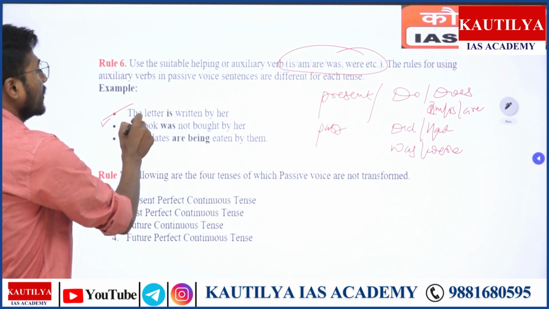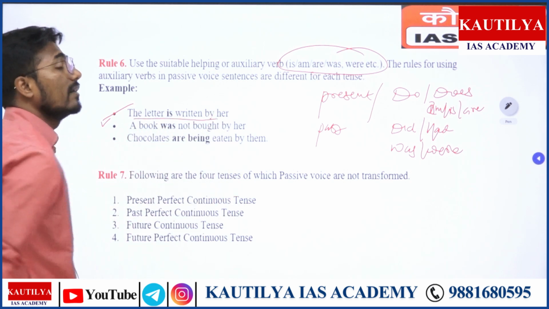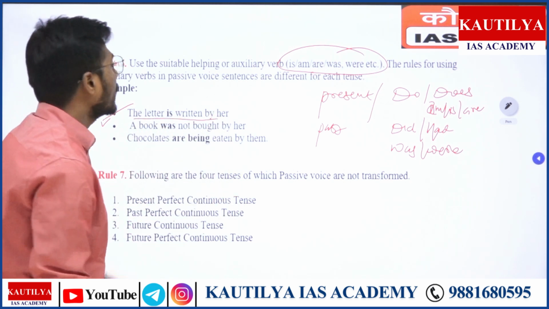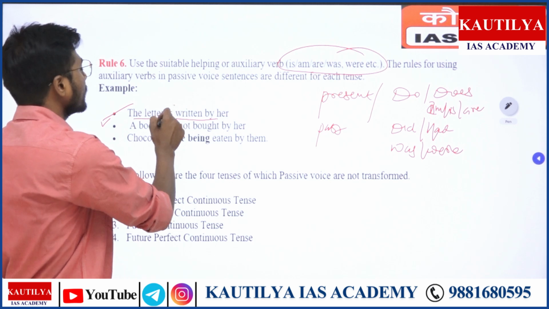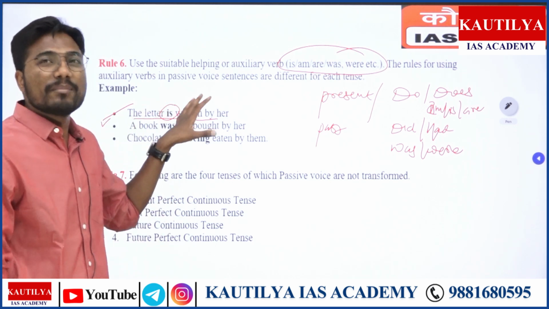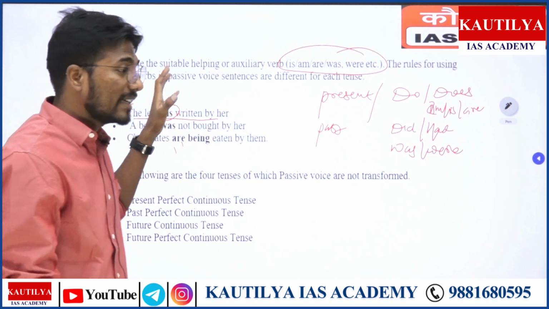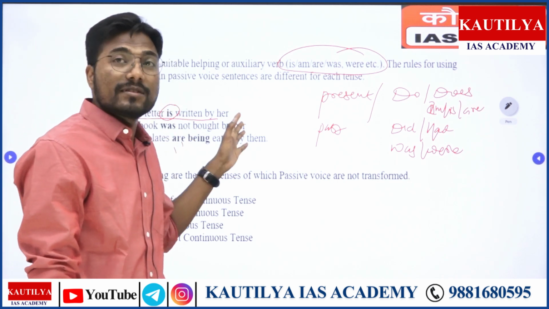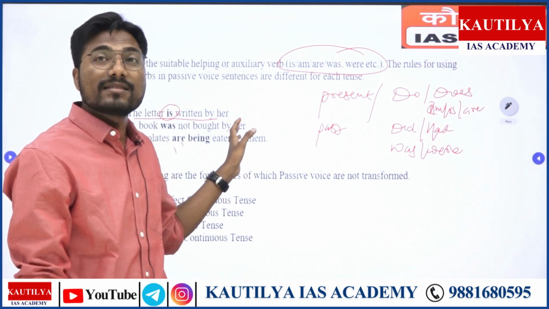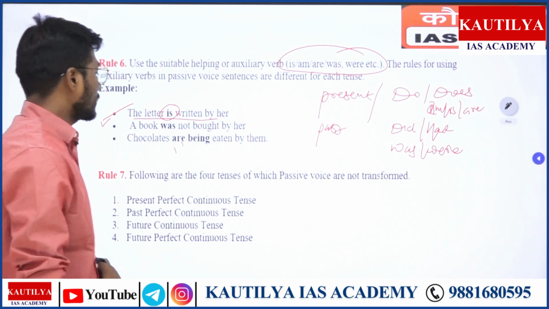Look at the example. The letter is written by her. The letter is written by her. So here in this case, I'll tell you, like, this is the passive statement. You will not understand here. Rather, you will get confused, like how you have converted this into passive voice.